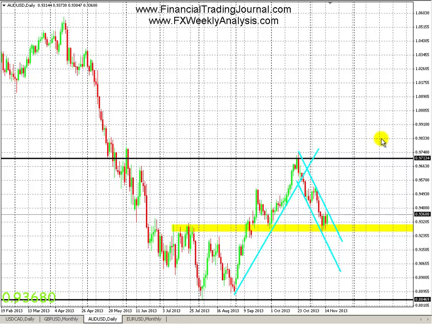If it does the latter, then that poses a problem for bulls because it shows that the downward trend line is still in effect, and the break will be somewhere down there rather than up here. So it depends on the time and what happens and when it happens. So if you're trading this pair next week, be careful. Just be aware of the time-sensitive trades because depending on what happens first, that will dictate your move in the markets. So that's all I have for the Aussie dollar.